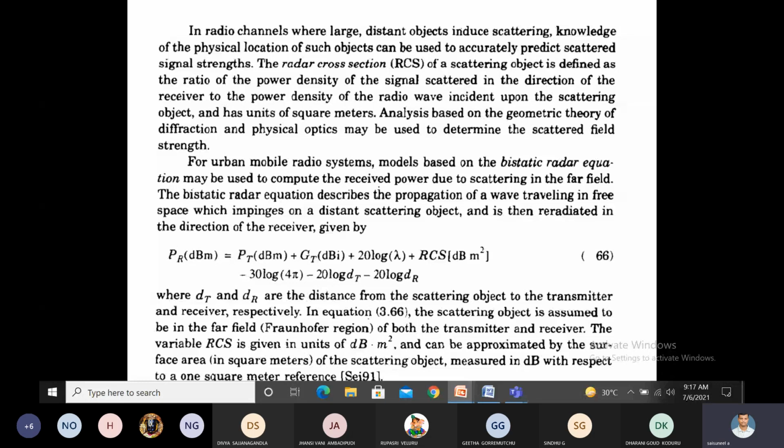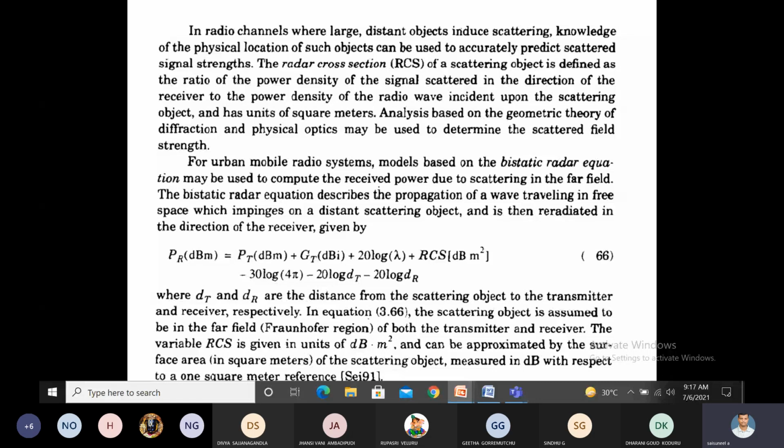Then the received signal PR in dBm is equal to transmitter power PT in dBm, plus gain of the transmitter GT in dBi, plus 20 log lambda, plus RCS, the radar cross-section in square meters, minus 30 log 4 pi, minus 20 log dt, minus 20 log dr. This equation shows the received power at the receiver by using the bistatic radar equation.